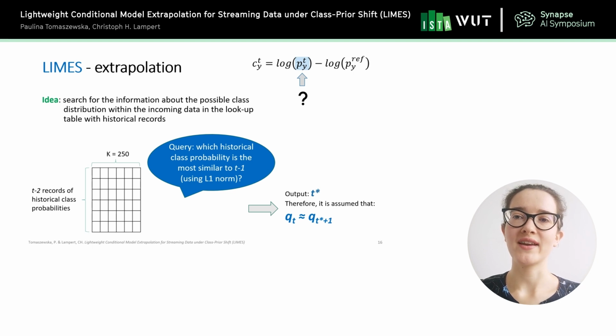And so once we find it, we denote this class distribution as the one from time T star. And then we take the class distribution that happened just after time T star, and we hope, and actually assume, that this class distribution at time T star plus 1 is going to be the most similar to the class distribution at our T. This is the one that we take and apply to our bias correction term formula.